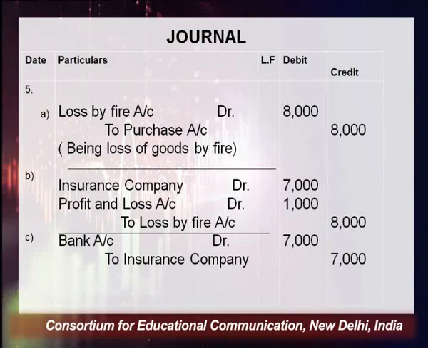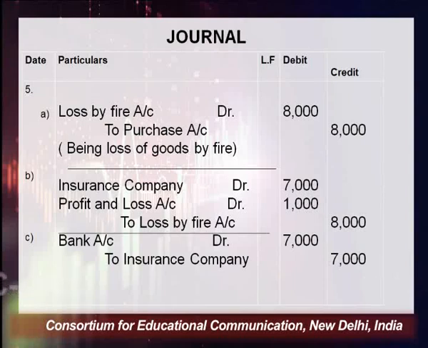On the debit side you are showing 7,000 and on the credit side we are showing 8,000. Out of a loss of rupees 8,000, 7,000 was admitted by the insurance company, and the difference amount of rupees 1,000 is an actual loss for us. This 1,000 would be shown in the profit and loss account. And why are we debiting this 1,000 to the profit and loss account? Because it is an actual loss and all losses are to be debited according to the nominal account rule.